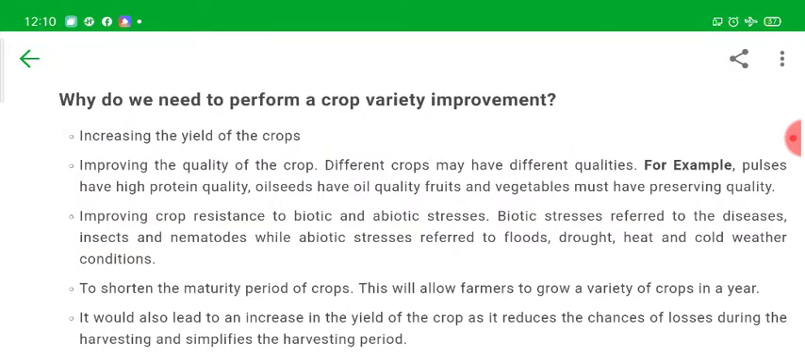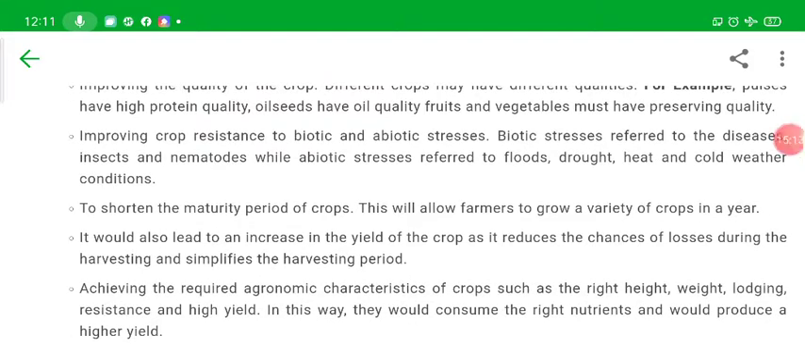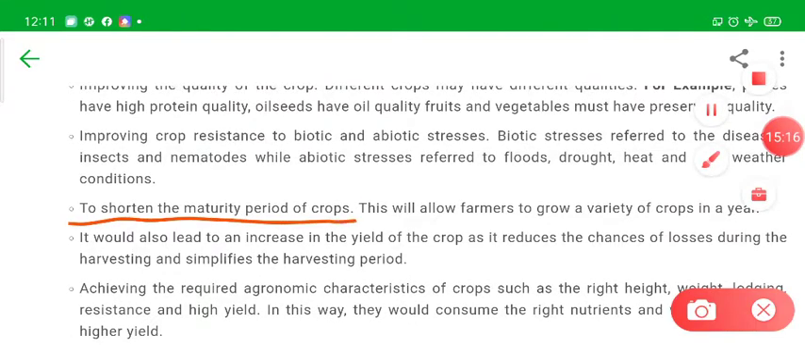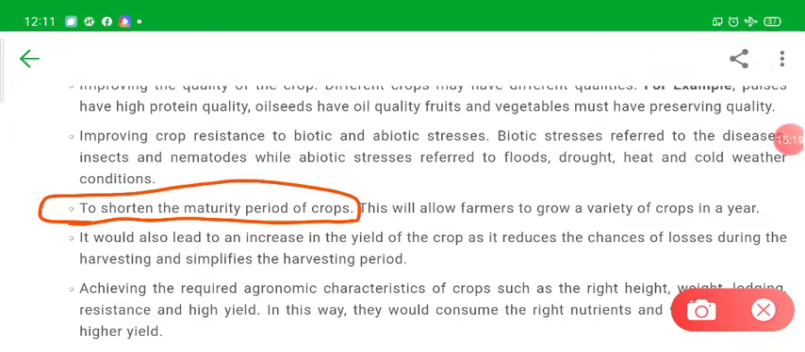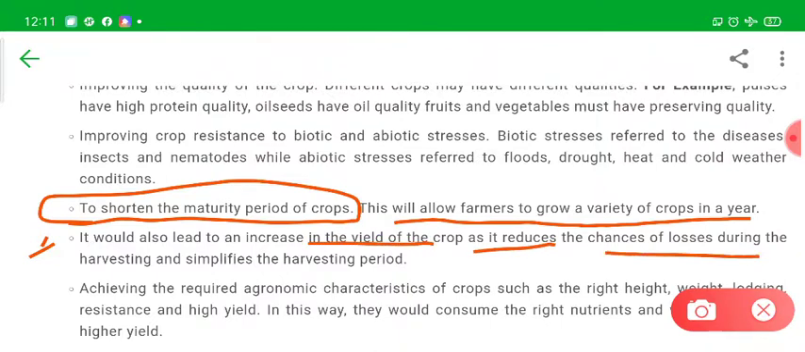So if we want to improve the crop variety, we want to make the plant resistant to abiotic and biotic stresses. Then, to shorten the maturity period of the crops, this is again a very important feature: we want the crop to mature in a very short period, so the time they take to give the product is small. This will allow farmers to grow a variety of crops in a year. It would also lead to an increase in the yield of the crop, as it reduces the chance of losses during harvesting and simplifies the harvesting period.